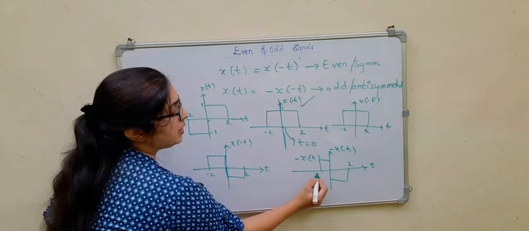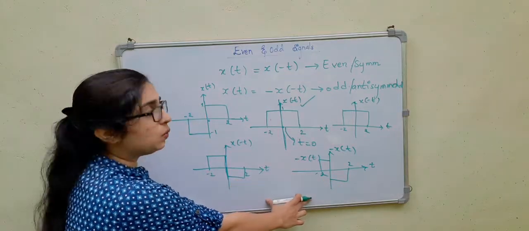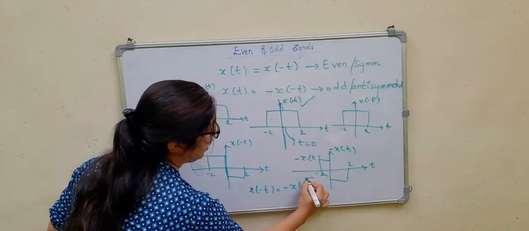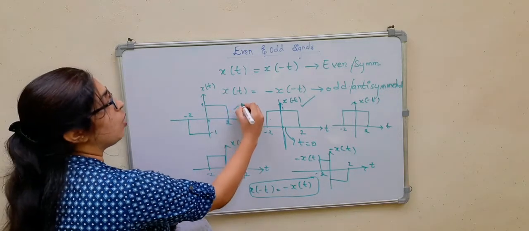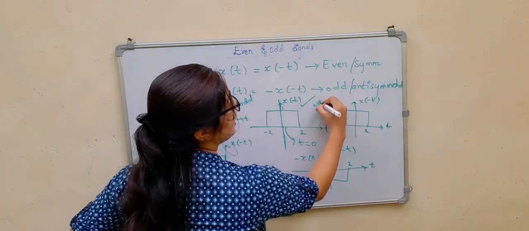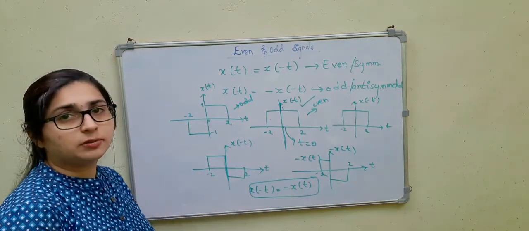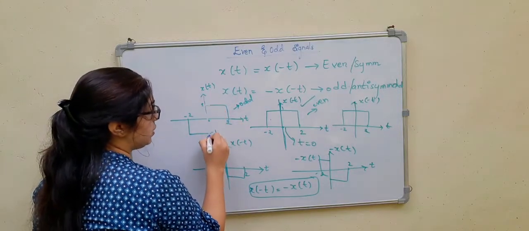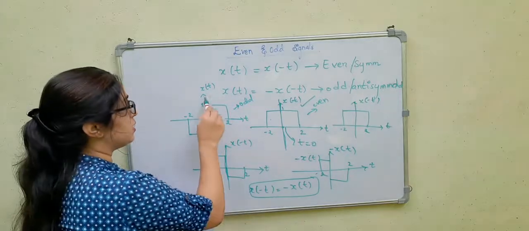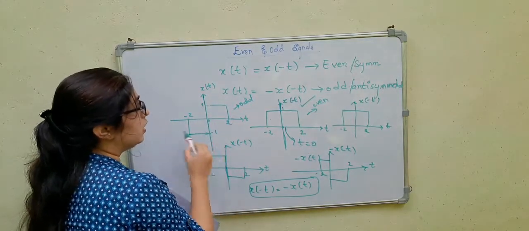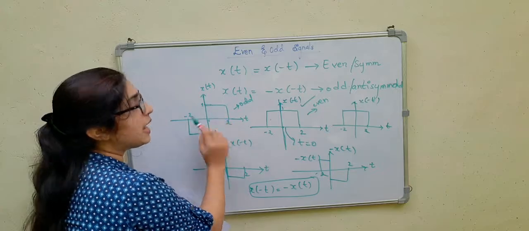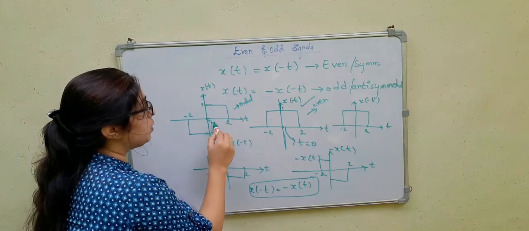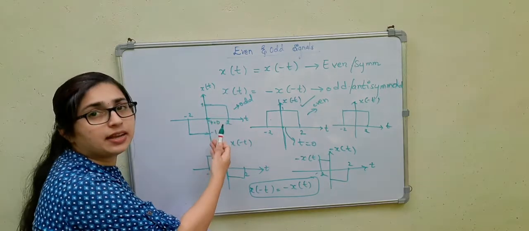Now we can compare these two signals, right? These two signals are equal. So x of minus t is equal to minus x of t. So this is your odd signal. This is your even signal. This is your odd signal. Notice here the t is equal to 0 axis, or it is called the vertical axis. Then this is anti-symmetric, right? It is anti-symmetric about the t is equal to 0 axis.